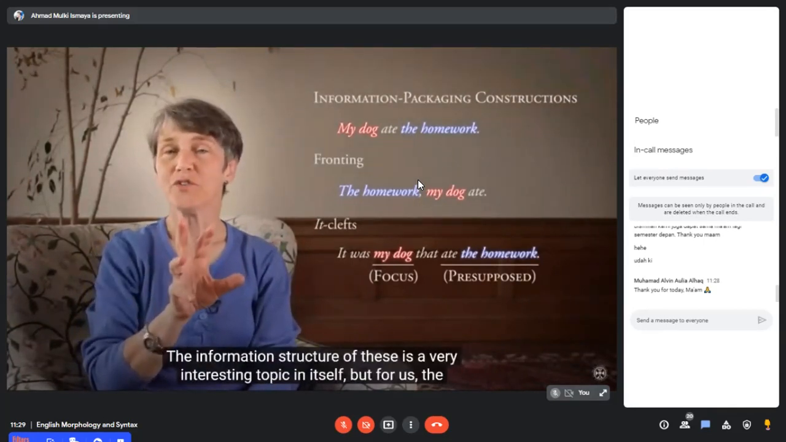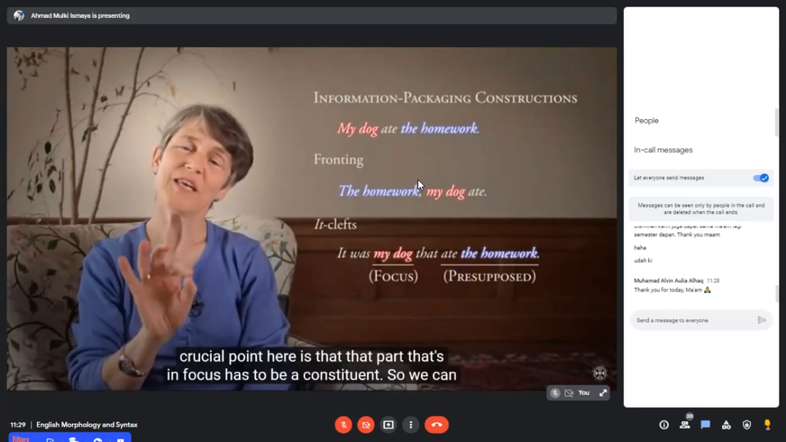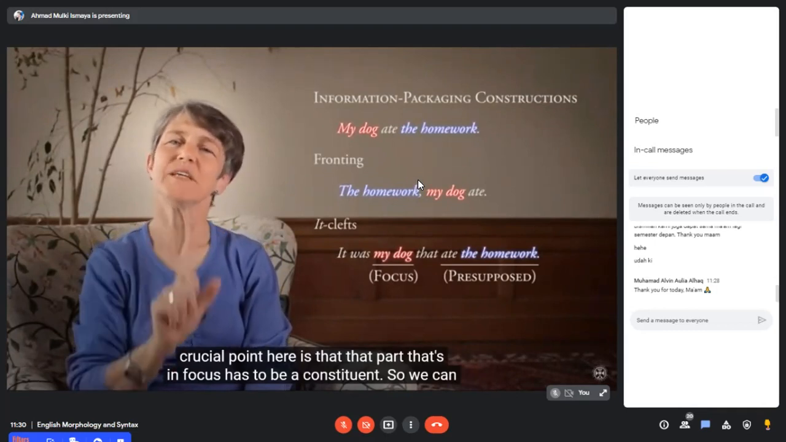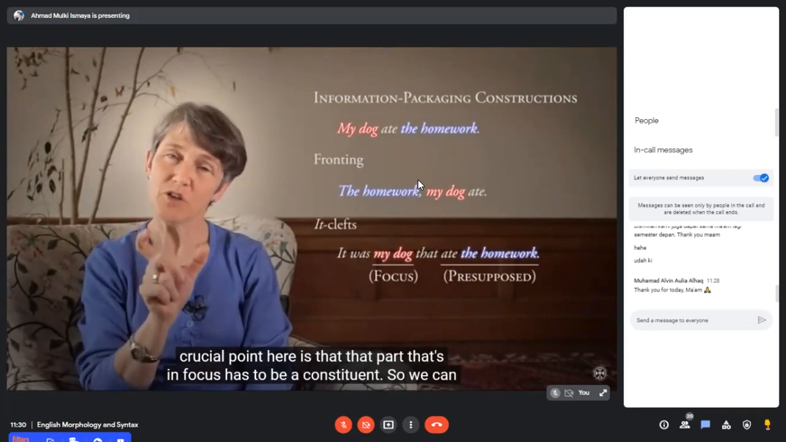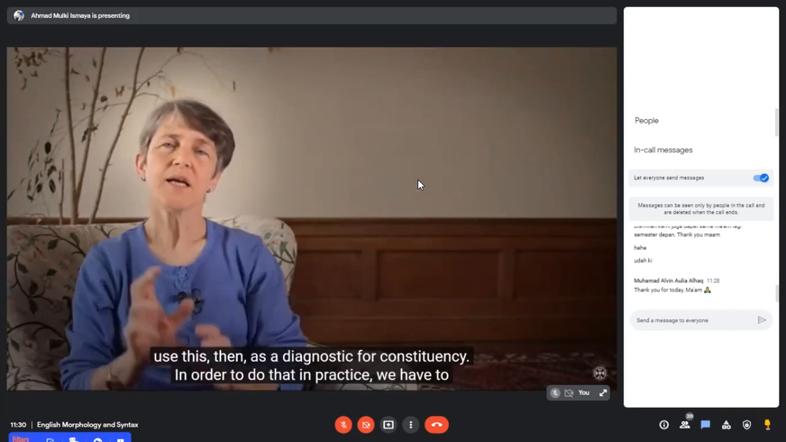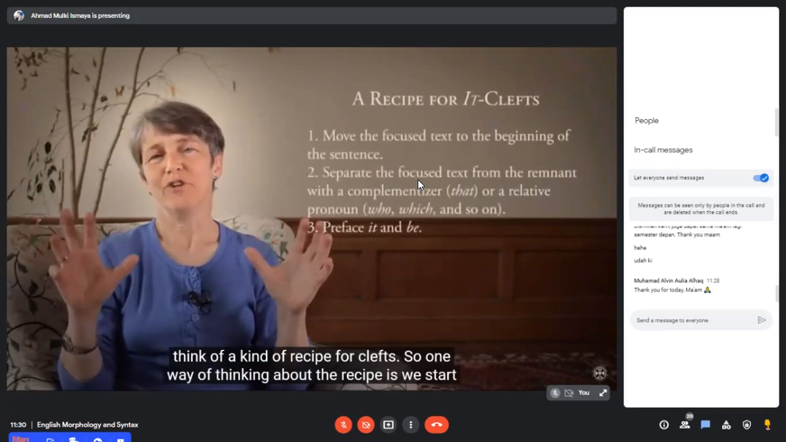The information structure of these is a very interesting topic in itself, but for us, the crucial point here is that that part that's in focus has to be a constituent. So we can use this then as a diagnostic for constituency. In order to do that in practice, you have to think of a kind of recipe for clefts.